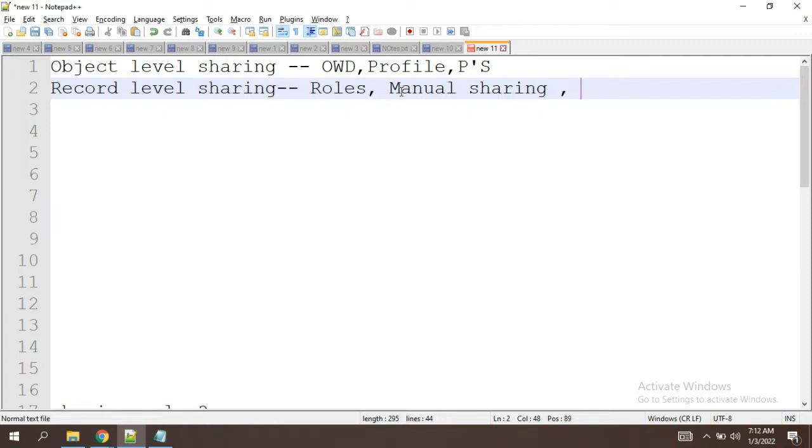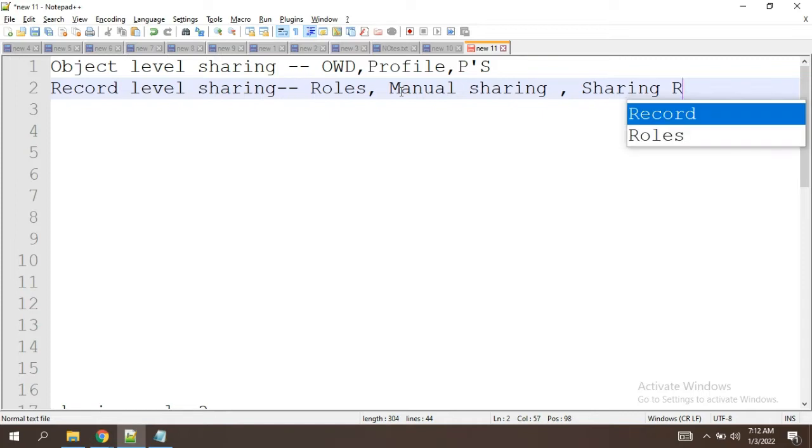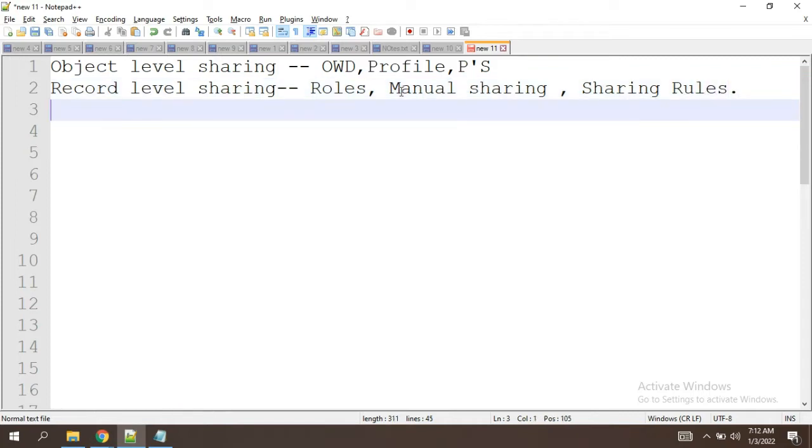Okay. And now today one more topic we are going to discuss, that is sharing rules. And next comes field level sharing. So, what is field level sharing? Sometimes we might have requirements like we are having some 5 to 6 fields, but the client asks us, no need of showing all the fields.